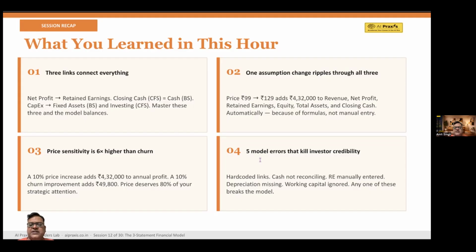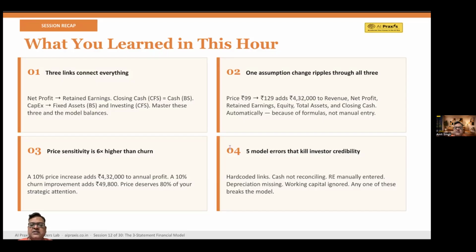Point 3 is price sensitivity is the highest. A 10% increase in price adds 4,32,000 as annual profit, which is really, really remarkable when you're starting a business. A 10% improvement in churn also adds only 49,000. So think about it. Sometimes you may have to make a trade-off, maybe at the expense of losing a customer or a few customers, you may have to work on increasing the price. Think about it. So price has the highest impact, or a much higher impact at least.